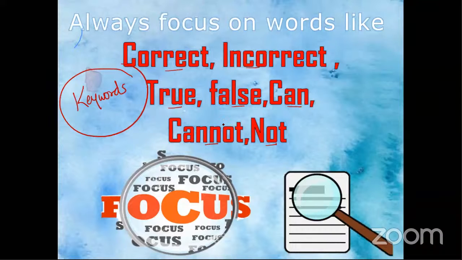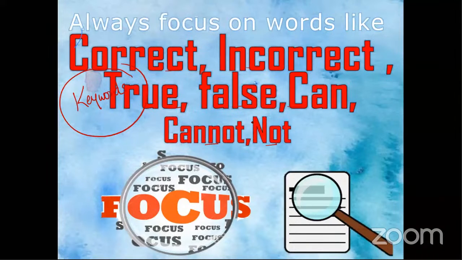So not, cannot, these words can change the entire question. Whenever you see this kind of words in MCQs, underline the word, and give more focus, more attention to that particular question. Okay, so this is also a very important slide.